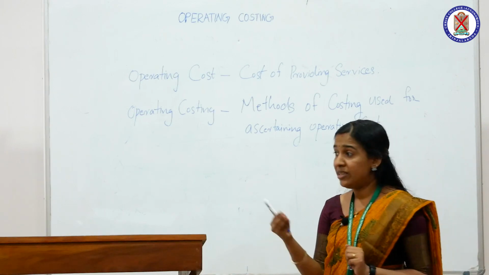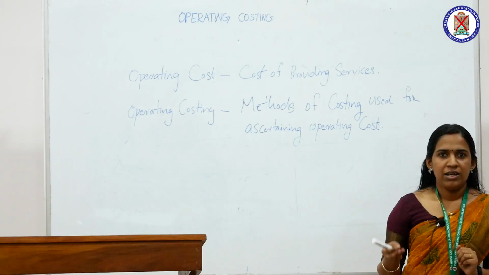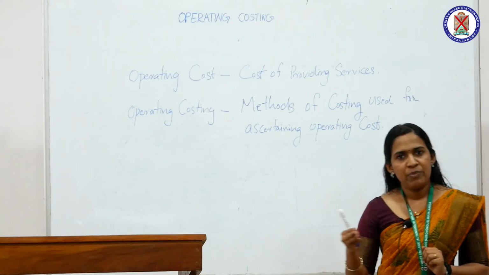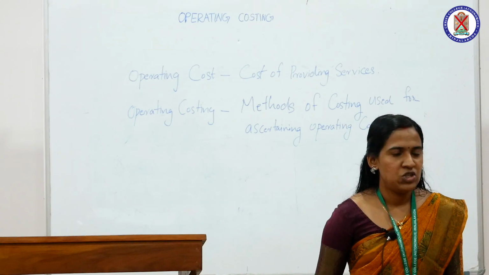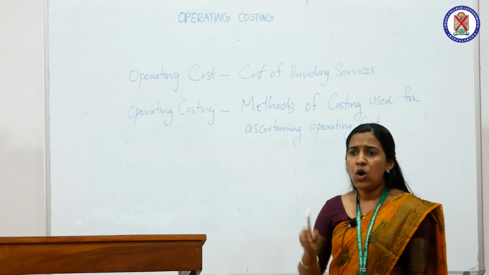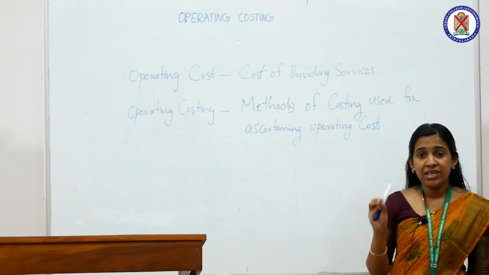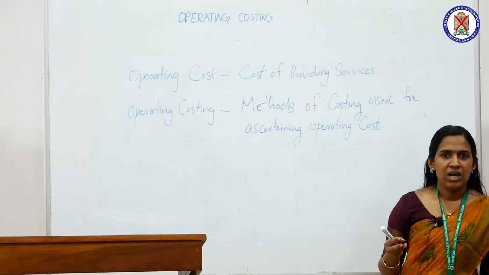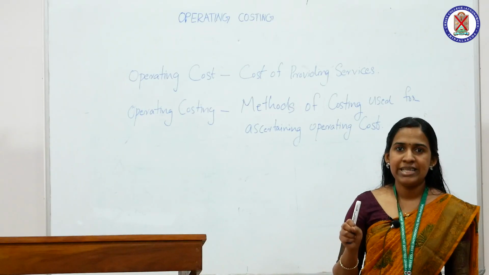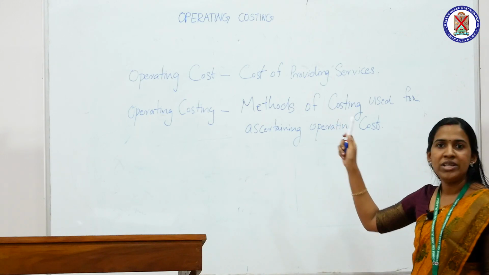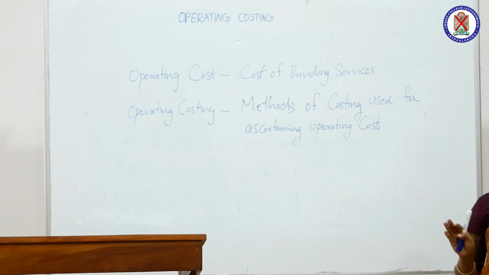Different types of methods of costing are used by cost accountants. The different methods of costing are operating costing, process costing, job costing, contract costing. All these costing techniques and methods are mainly used for ascertaining the cost. Today we are mainly focused on studying operating costing, one of the important methods of costing.